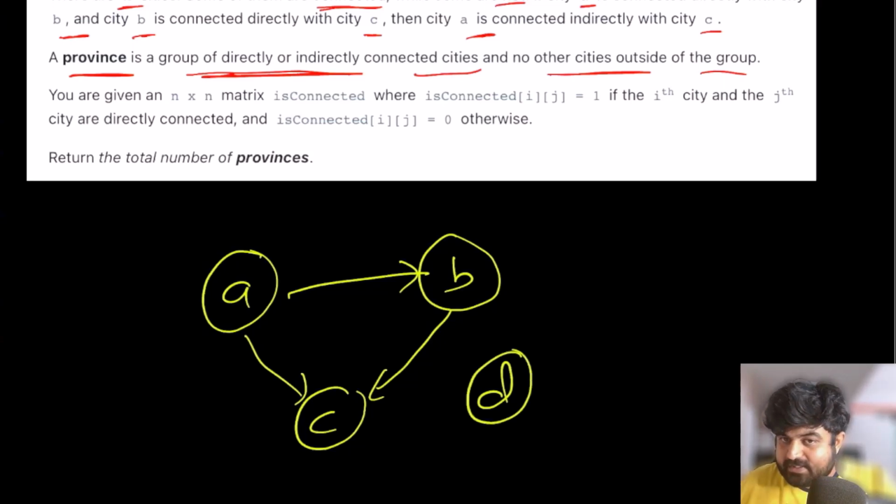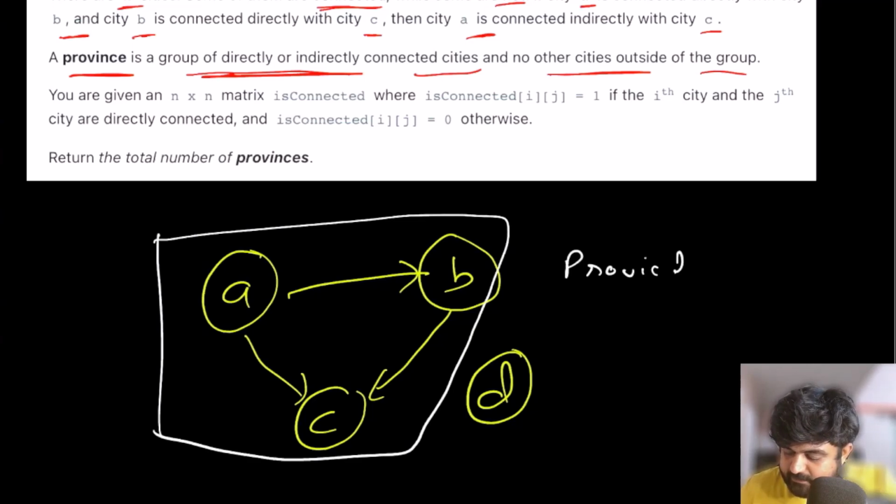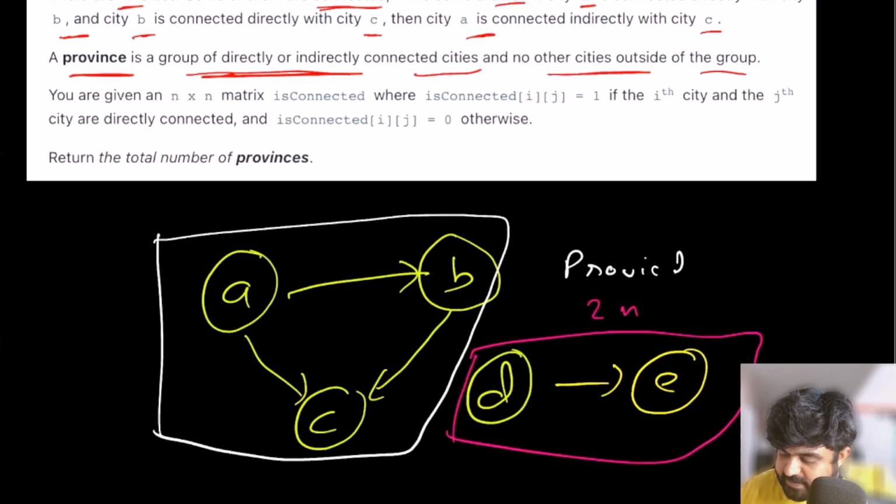Currently D is not connected with anyone. In this case, A, B, C makes a province, and D by itself, since it is not connected, is not making a province. But suppose we identify another city E that is connected with city D, then we can define this to be the second province as well.